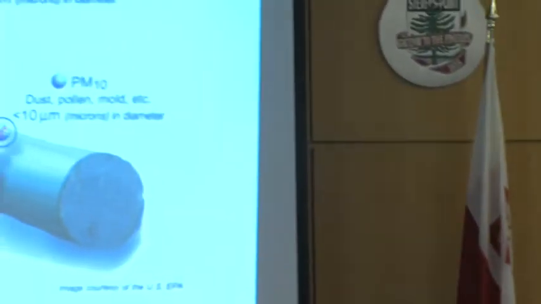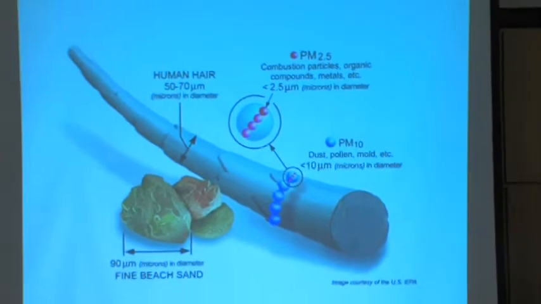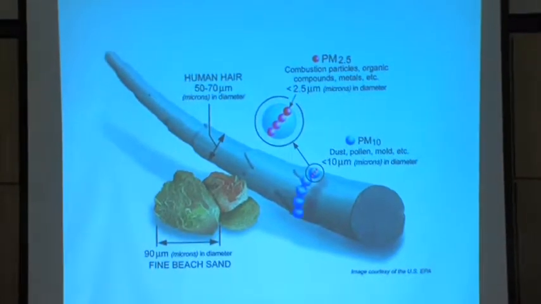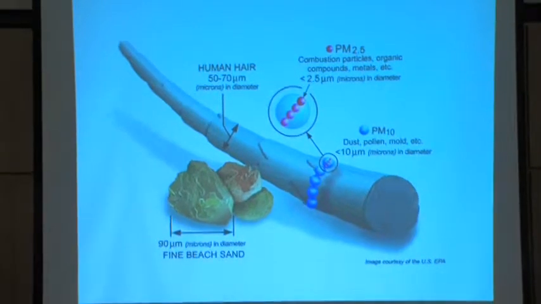So the particles that we're most concerned with are the smallest particles. And so the size ranges are called PM10 and PM2.5. PM10 are all the particles that are 10 microns in size or smaller. PM2.5 are the particles that are 2.5 microns and smaller. So a grain of beach sand might be about 90 microns, and your PM10 there, compared to the human hair, which is 50 to 70 microns, those are the blue dots. And then the inset there with the little red dots, that's the PM2.5. So these are tiny, tiny little particles. And the problem with tiny particles is they tend not to behave like particles at all.